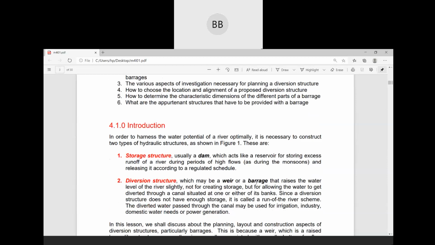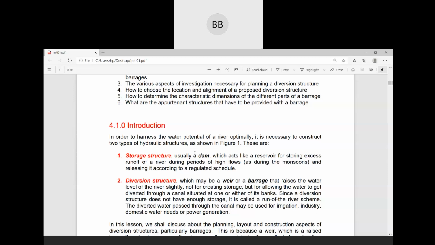But in case of weir or barrage, we basically construct them in a river just to uplift or increase the height of the water level and then divert through the canal system for various purposes. It may be used for your hydropower, it may be used for your irrigation purpose. So the main purpose of weir or barrage is to create an obstruction to the flow of water in the river, and after that to divert the flow from that particular river for various purposes.